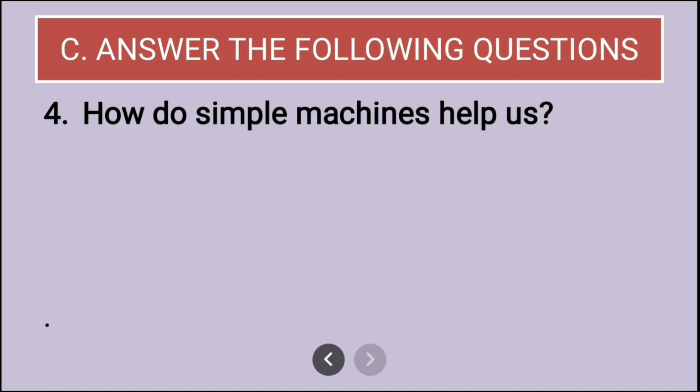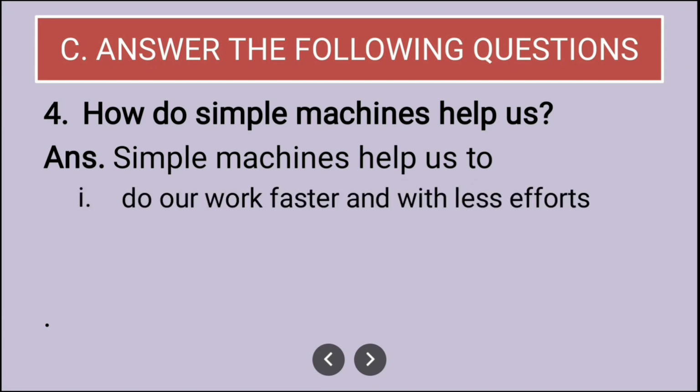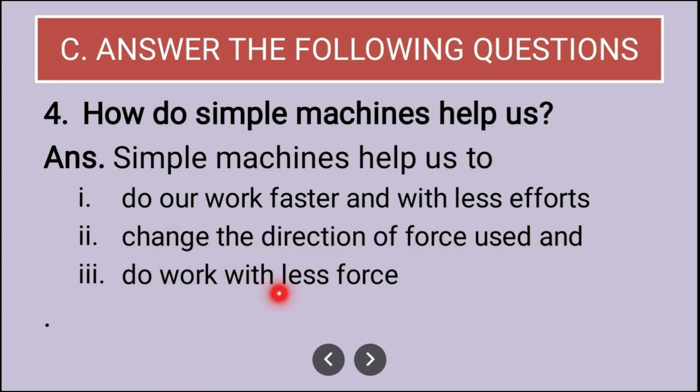So the question fourth is, how do simple machines help us? Here you will write, simple machines help us to do our work faster with less efforts, change the direction of force used, and do work with less force. So these are the 3 points that you can mention for the simple machines, how they help us. I will repeat, simple machines help us to do our work faster with less efforts, change the direction of force used, and do our work with less force. Instead of force you can write efforts also, do work with less effort.